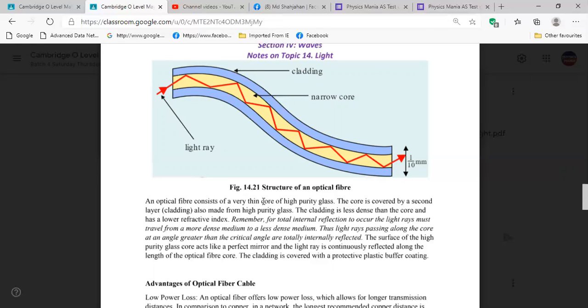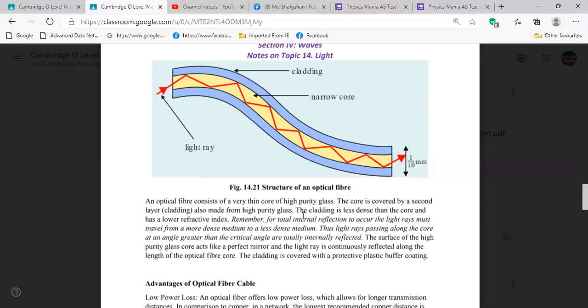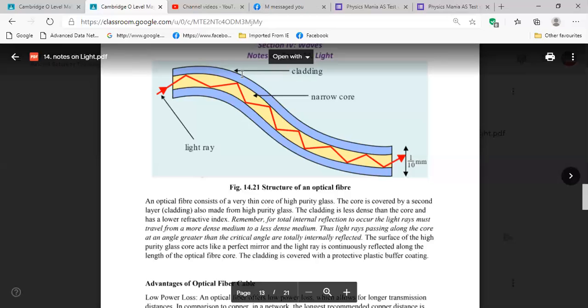So here we have the core. Yes, the core has high density, right? A thin core of high purity glass. The core is covered by a second layer of high purity glass. The cladding is less dense. That means the outer layer is less dense. Are you understanding, Amjad?